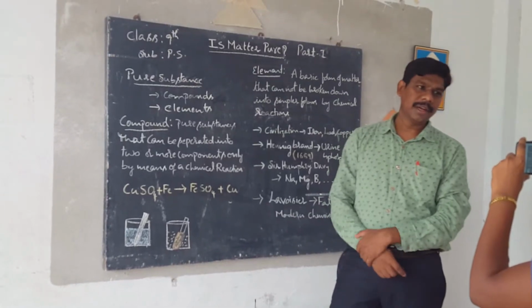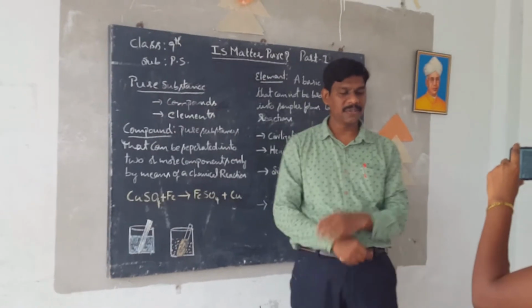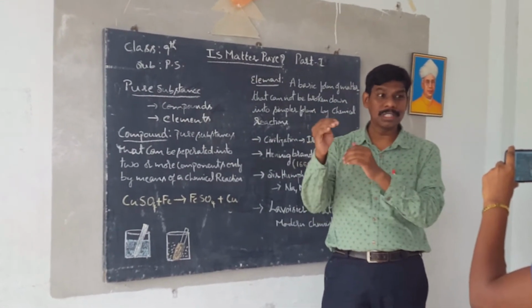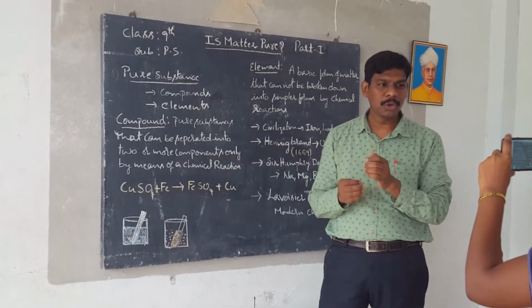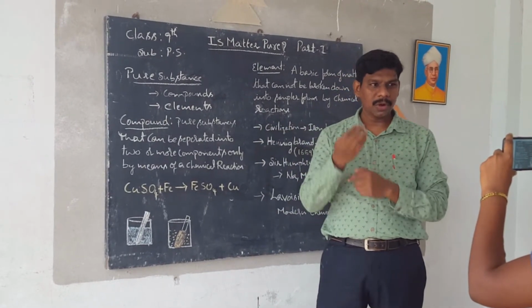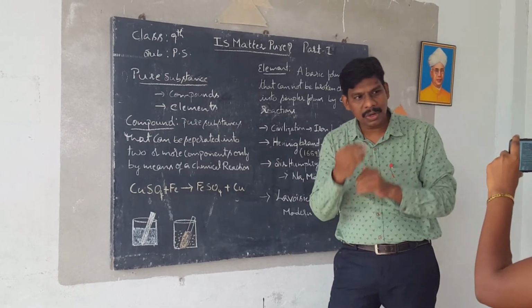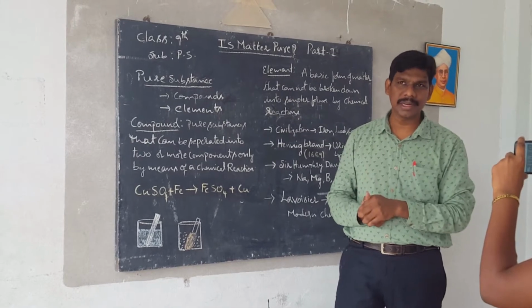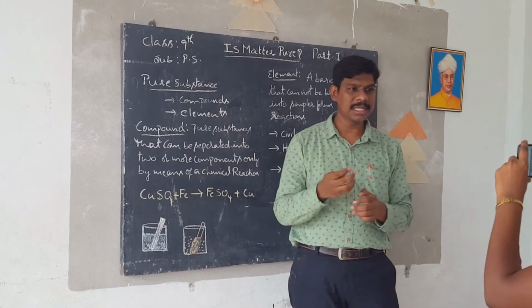Till now we have completed pure substances, mixtures and different types of mixtures. But we have not gone through the classification of pure substances. We have divided mixtures into homogeneous and heterogeneous, and in that we have so many definitions. But now come to the part of pure substances. Pure substances are also classified into two types. What are they? Compounds and elements. We will see in detail what is a compound and what is an element.